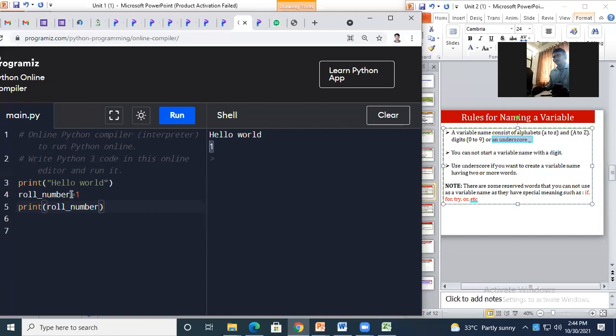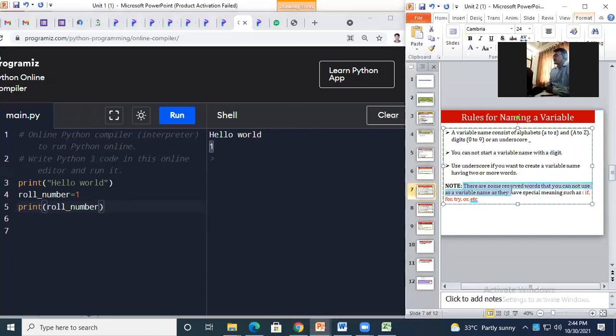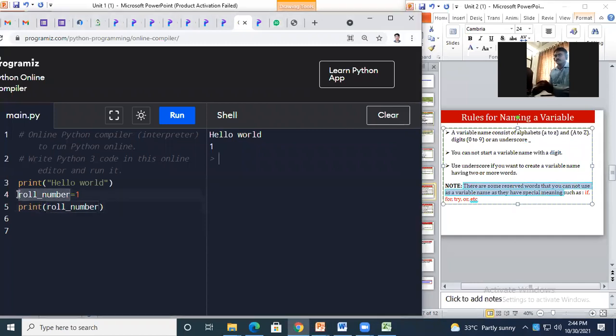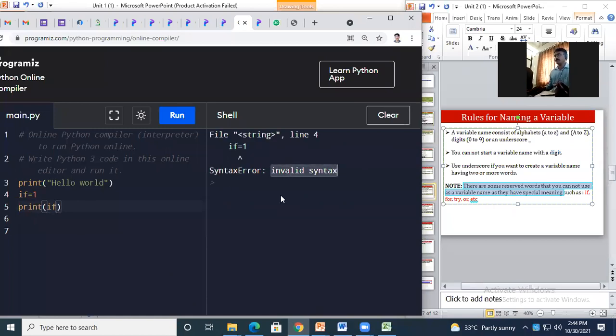Yes. Now we have a special note here. There are some reserved keywords that we cannot use as a variable name as they have a special meaning, like those of our control structures: if, for, else, and so on. These are the reserved keywords. We'll take one example here. Let's say if: I cannot take a variable by the name if because it is a reserved keyword. So if I declare it this way, if is equal to 1, and I run, it gives me invalid syntax because this is a reserved keyword.